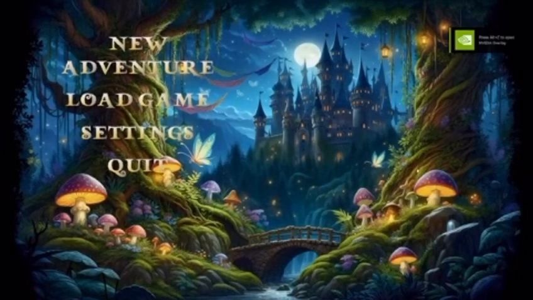Upon opening the game, we see a main menu that has various options such as New Adventure, Load Adventure, Settings, and Quit, which we can toggle through according to need. Now, on selecting New Adventure, we are welcomed by an engaging intro that leads us into the game.